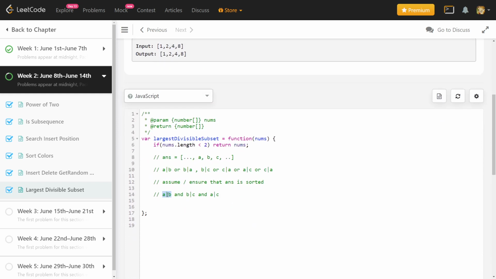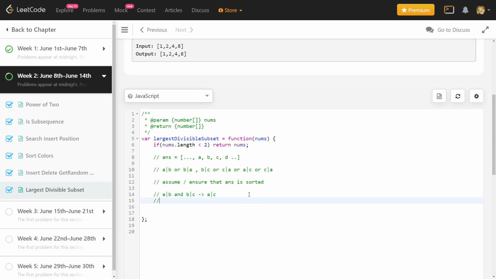One more thing here is that if I say a divides b and b divides c, then suppose there was also d, right? Then I'll also have to say that c divides d and b divides d and a divides d. So a divides b, b divides c, then a divides d, and like that, basically you have to make all the pairs. But the thing in sorted is that if you are saying a divides b and b divides c, it actually implies that a divides c as well, right?